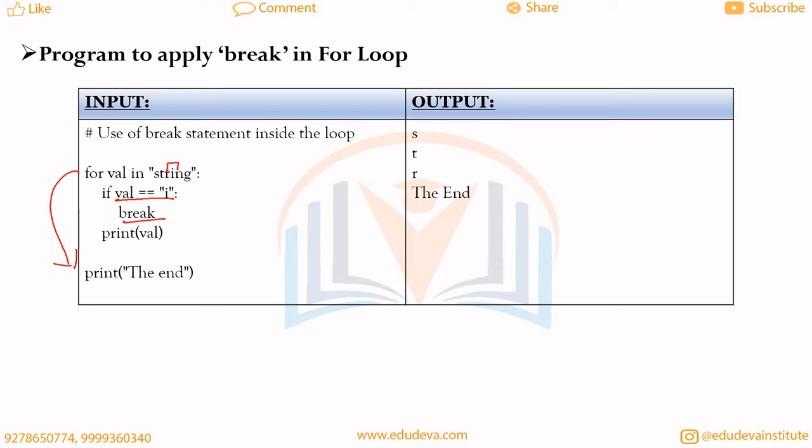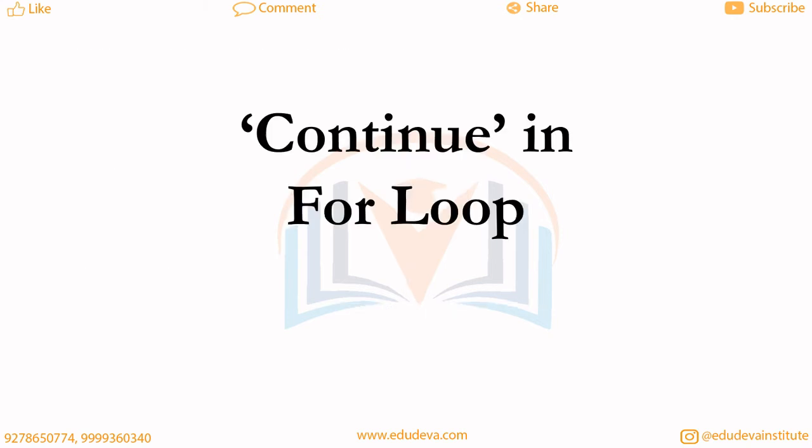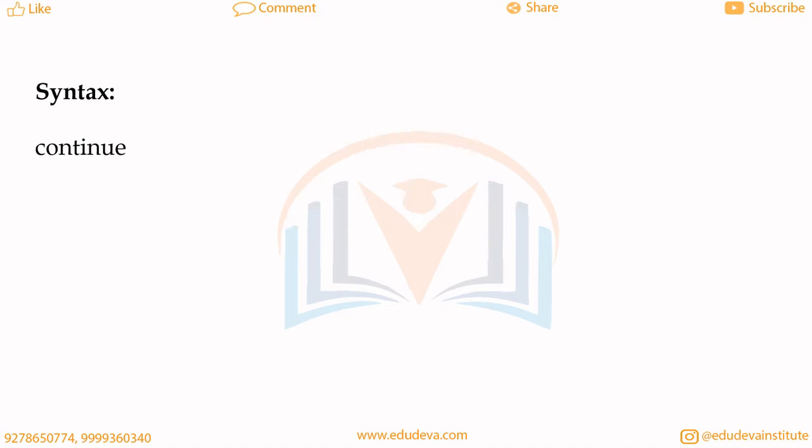It means that when the value of val is i, we just need to come out of the for loop and print the end at the end print statement.